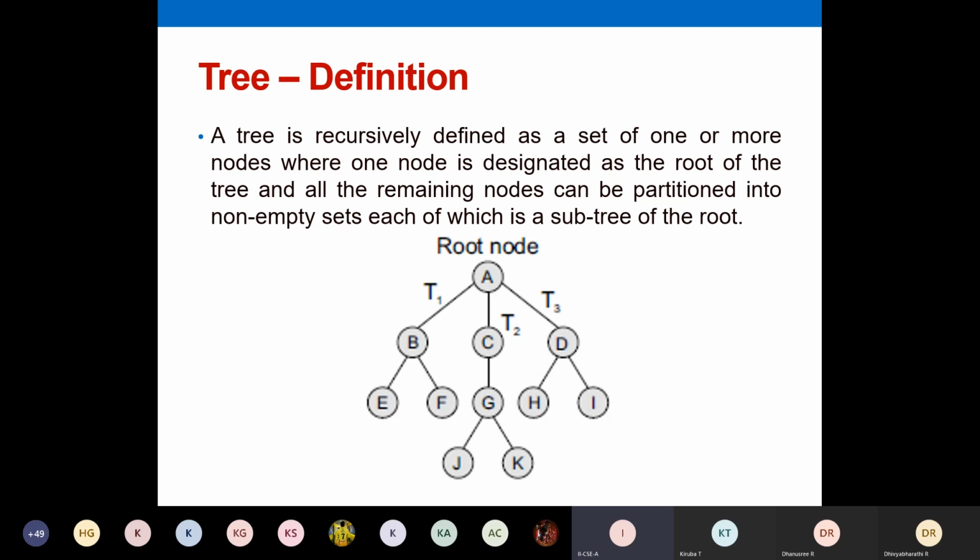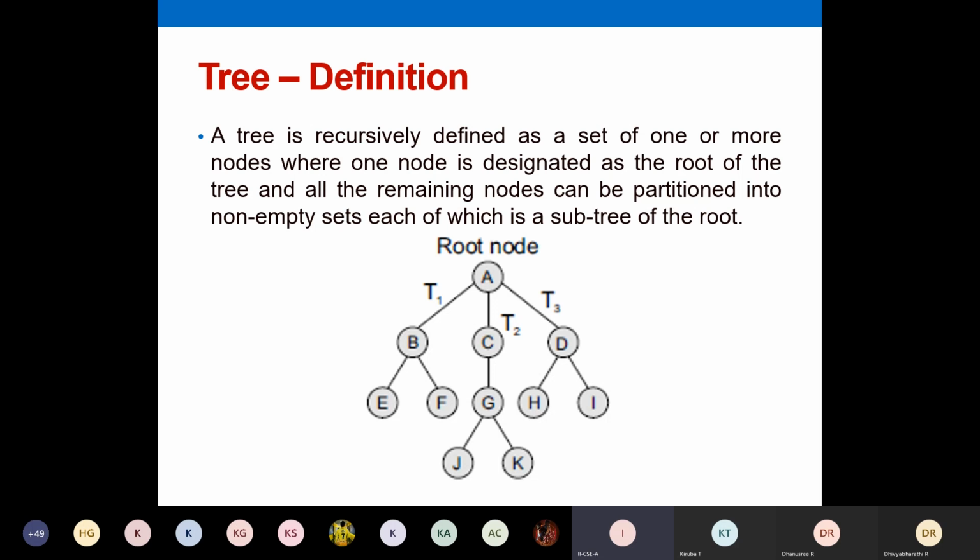Or if you are taking A, we'll just take this node. For A, we'll calculate the height. To calculate the height of A, you just go to any leaf node. Check out the leaf nodes. How many edges are there to connect the leaf node? From A to E, you have 2. From A to F, you have 2. From A to J, the length is 3. And then from A to K, it is 3.